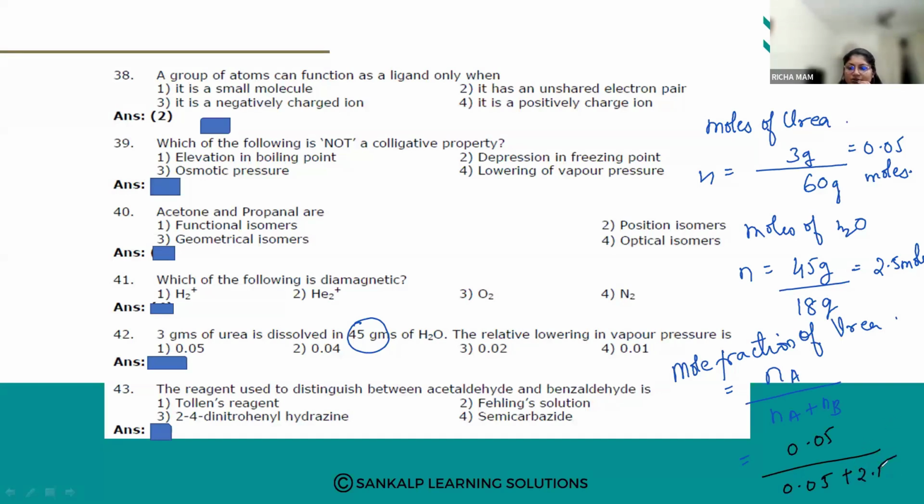Calculate how much you are going to get. So what answer have you got?